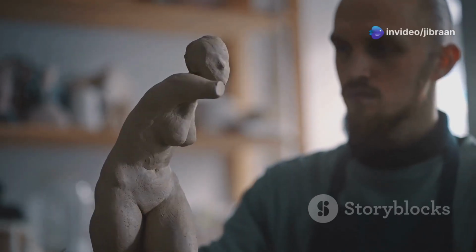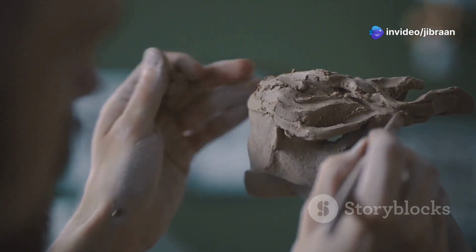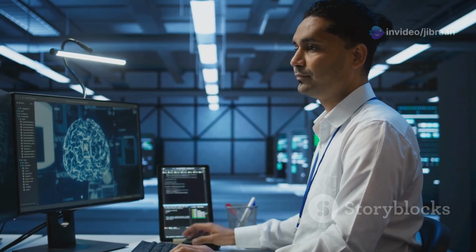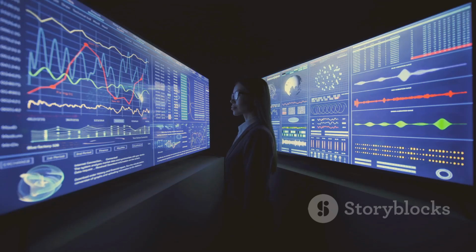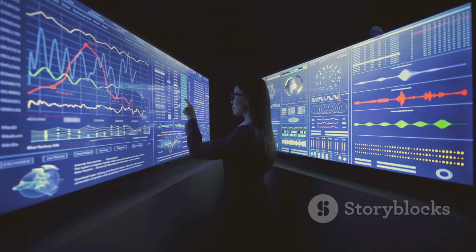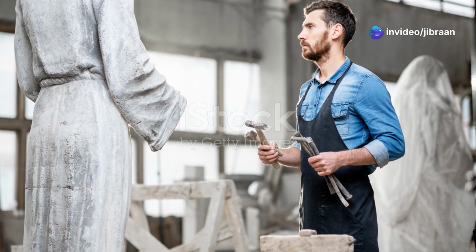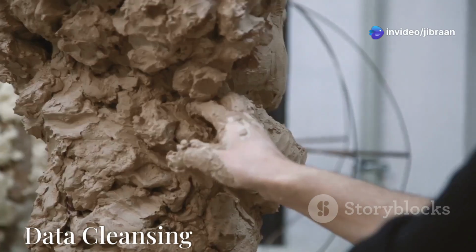To create something amazing, the sculptor needs to transform the clay. They need to clean it, shape it, and mold it. In the same way, raw data needs to be transformed before it becomes useful. This transformation process is what turns data into the powerful tool we know as AI. Just like the sculptor, we need the right tools and techniques to turn raw data into something valuable.